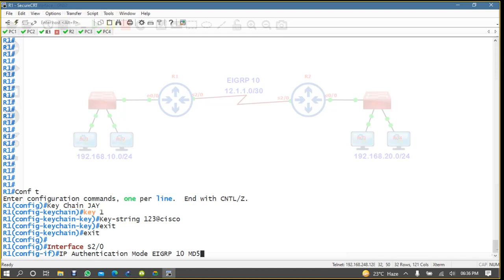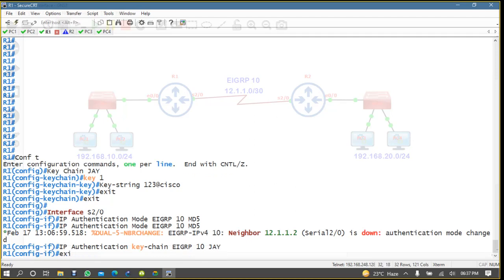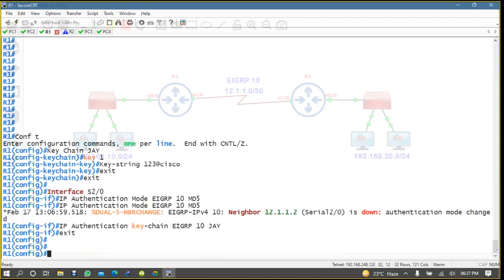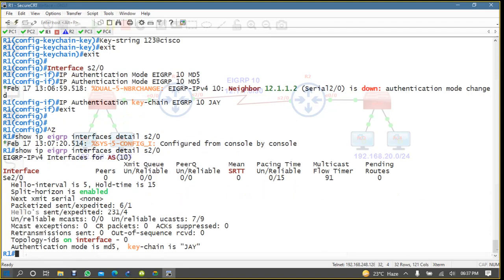Then IP authentication key-chain EIGRP 10, and the name you have given for the keychain, J, and then exit. Just wait, you can see that the neighbor is down. To verify, you can see here the authentication mode is MD5 and the keychain is this one.